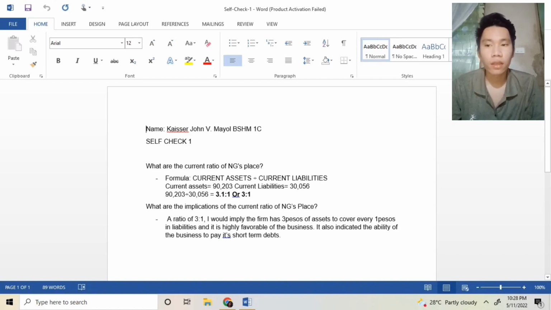Number 2. What are the implications of the current ratio? A ratio of 3:1 would imply the firm has 3 pesos of assets to cover every 1 peso in liabilities, and it is highly favorable for the business. It also indicates the ability of the business to pay its short-term debts. Thank you.